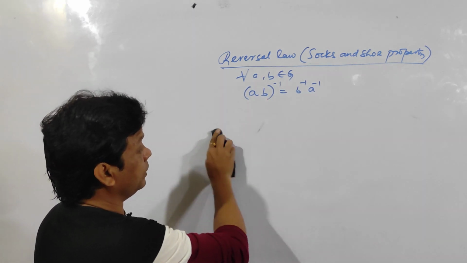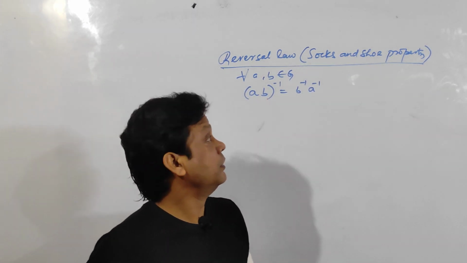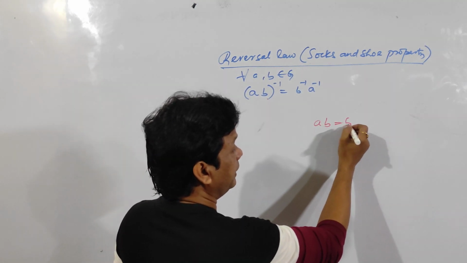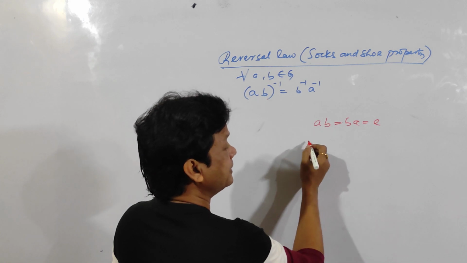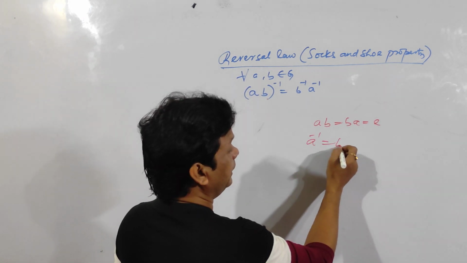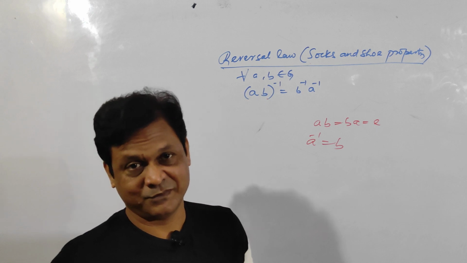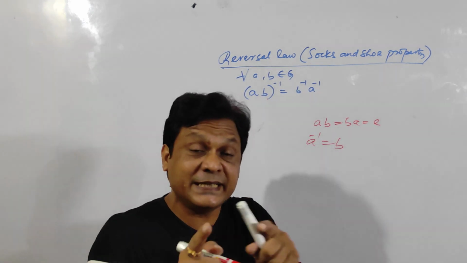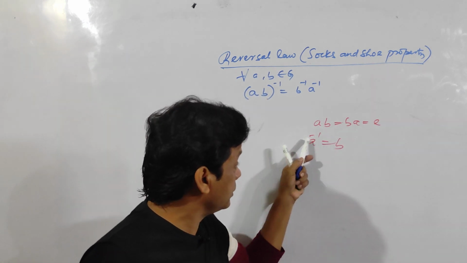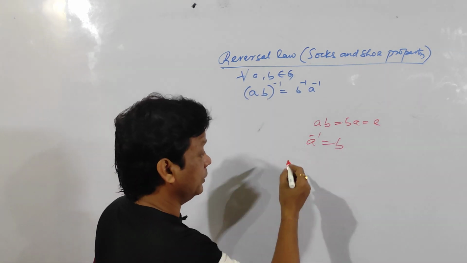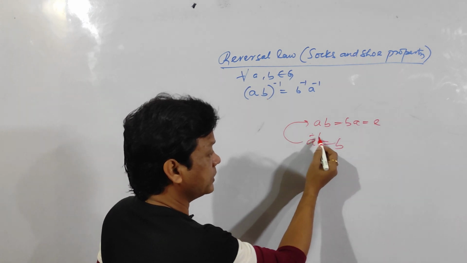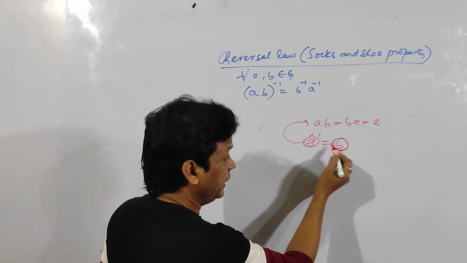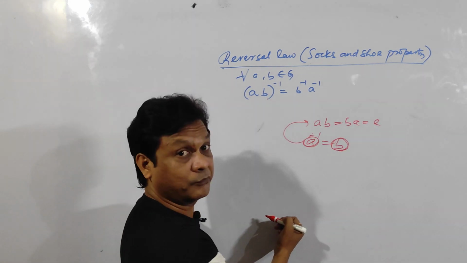Very interesting. Actually, remember the definition. If A into B is equal to B into A is equal to identity E, then B is the inverse of A. That means A inverse is equal to B. So again remember, if A inverse is equal to B, then A into B is equal to B into A is equal to E.